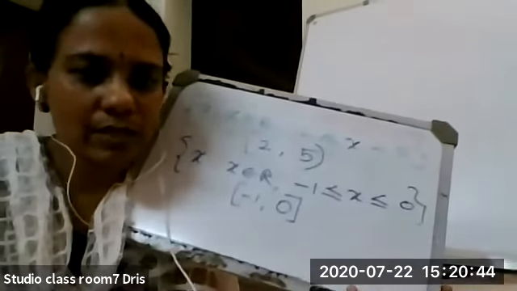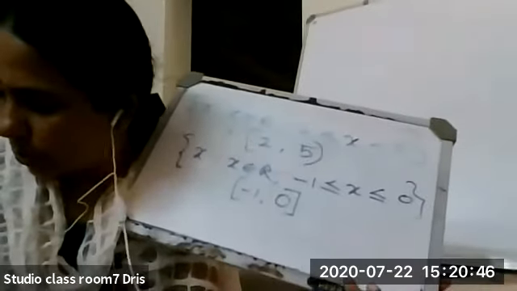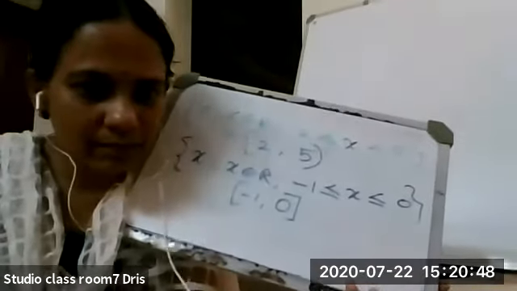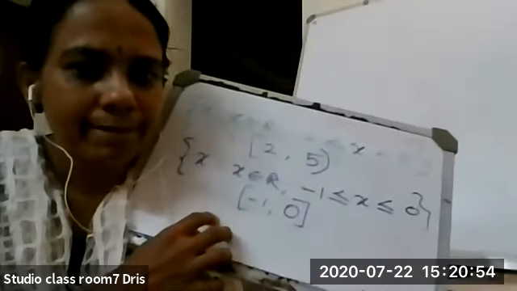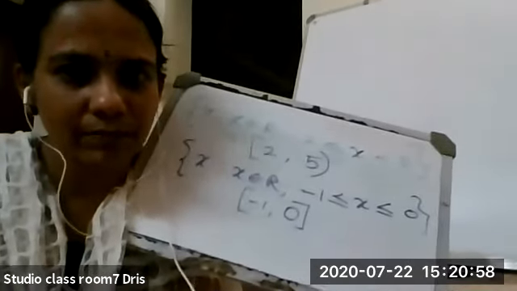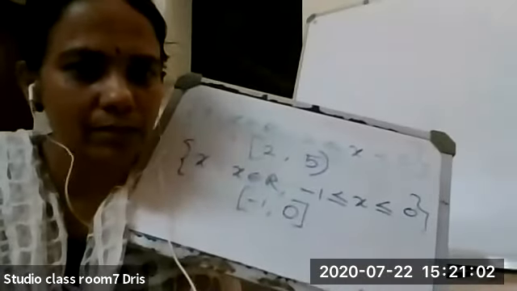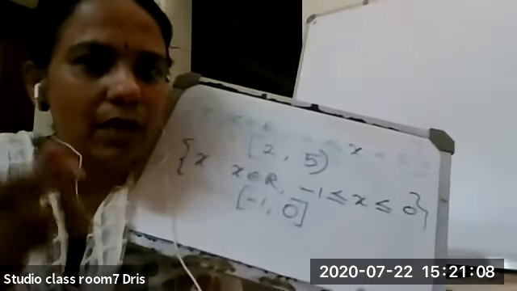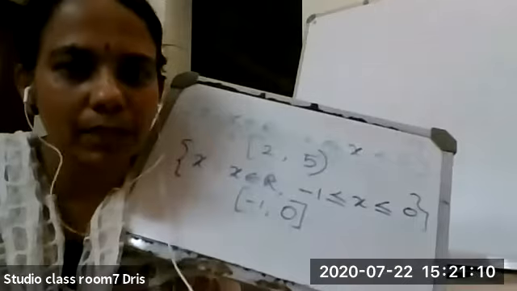Is it okay, children? So today, can you tell me what we have discussed today? The subsets of real numbers. We can write the intervals which are all subsets of real numbers.